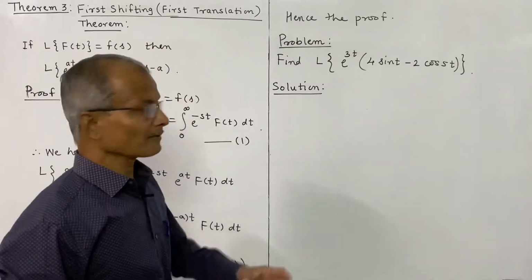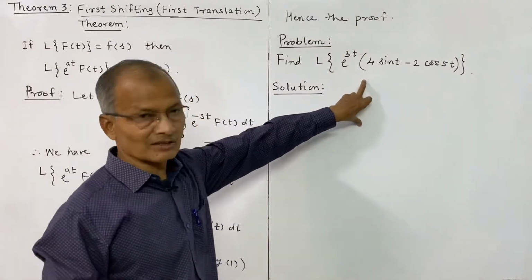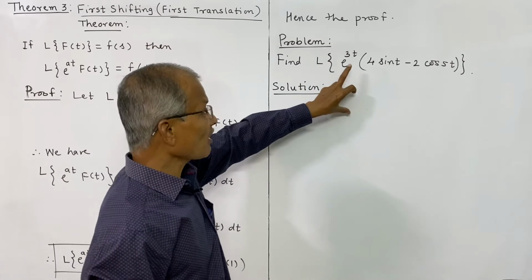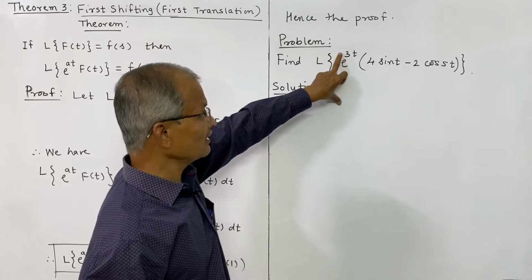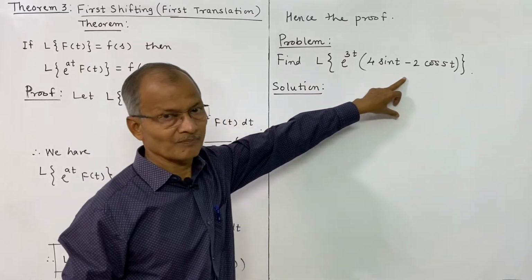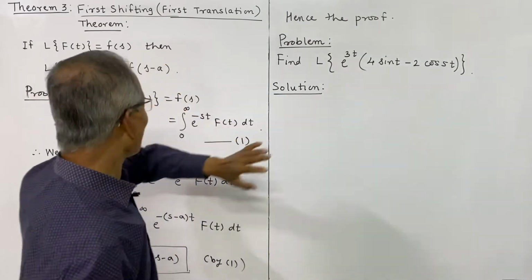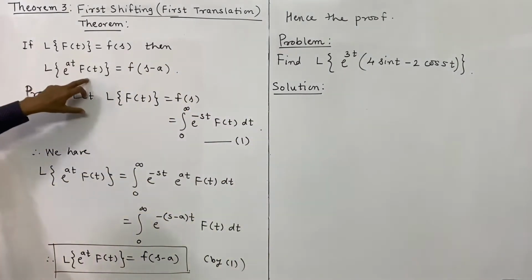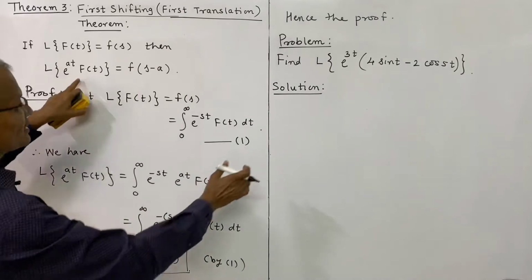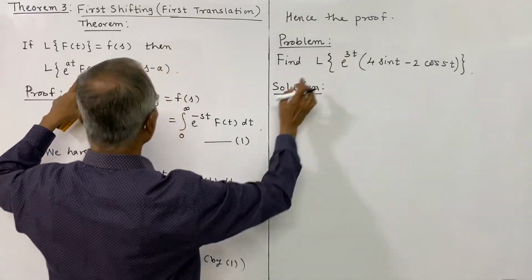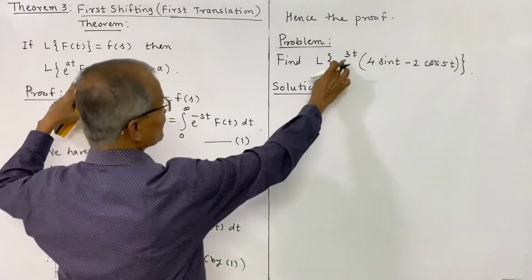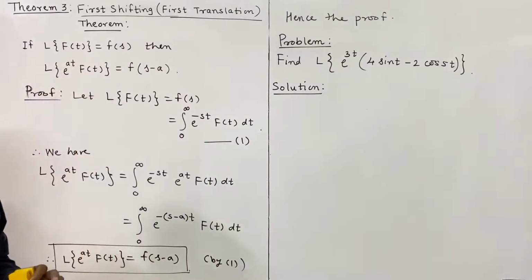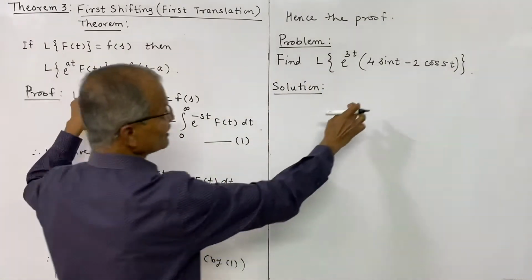Now we observe the function whose Laplace transform is to be obtained. It is the product of e power 3t and this bracket. So therefore it is of the type e power at into f of t. Now comparing these two, e power at, here it is e power 3t, that means a is 3. And what is f of t? F of t is this bracket.